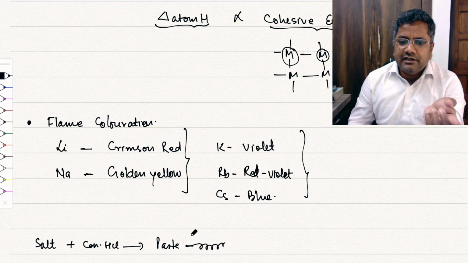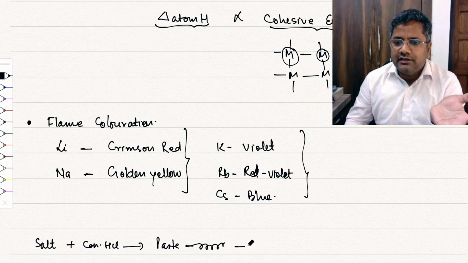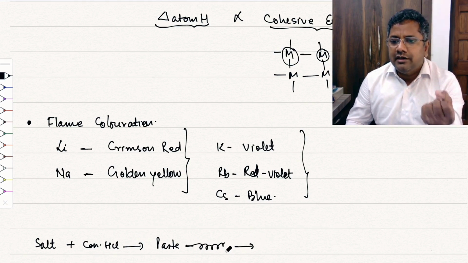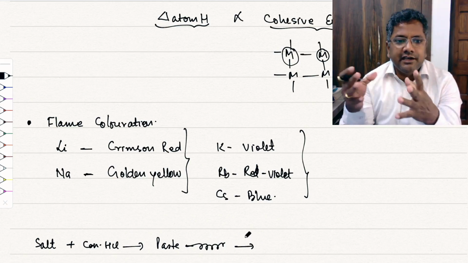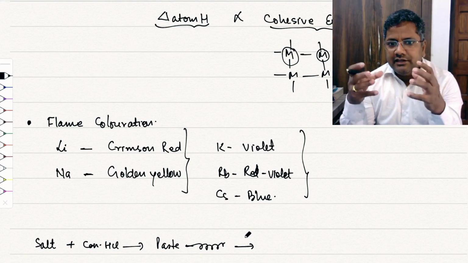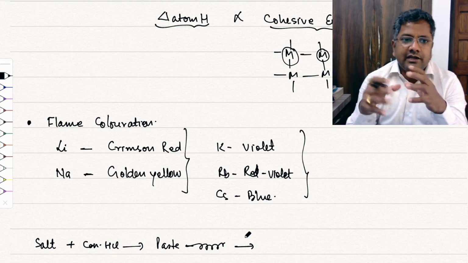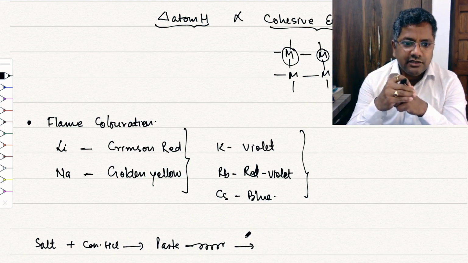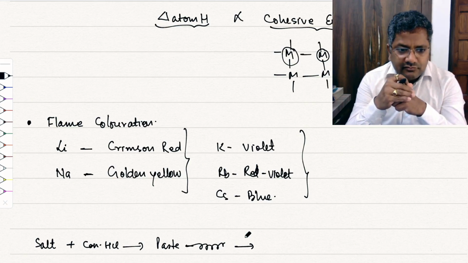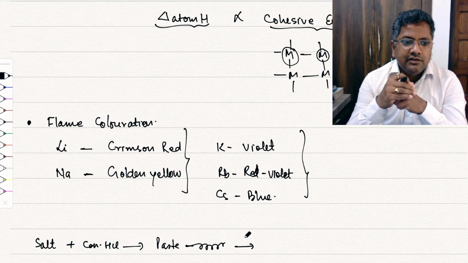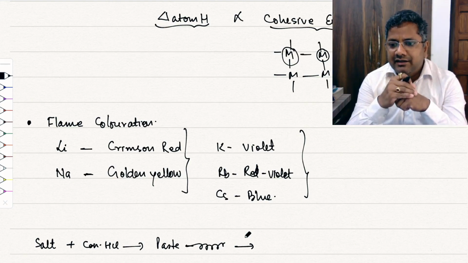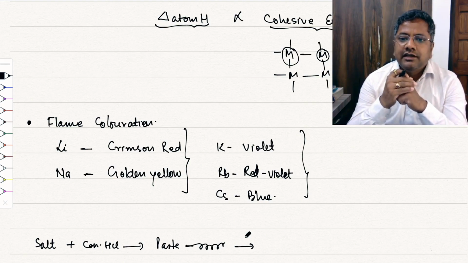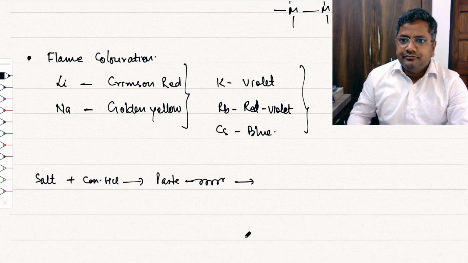Basically nothing else is happening here; due to low ionization energy, due to the heat energy of the flame, the electrons are excited and de-excited. So this flame color is due to what? Electronic transition. Okay, so the color of all these metals is basically due to the electronic transition.